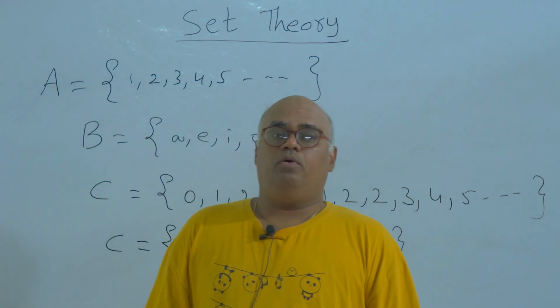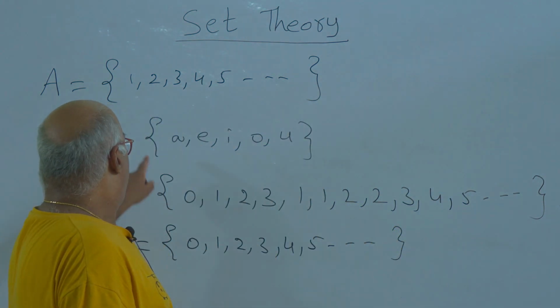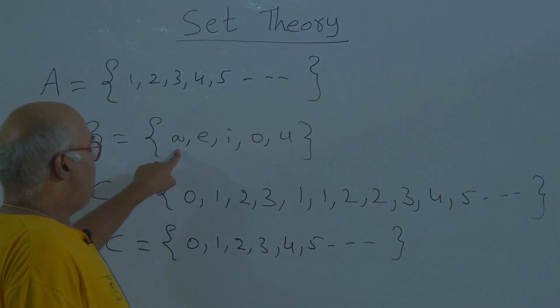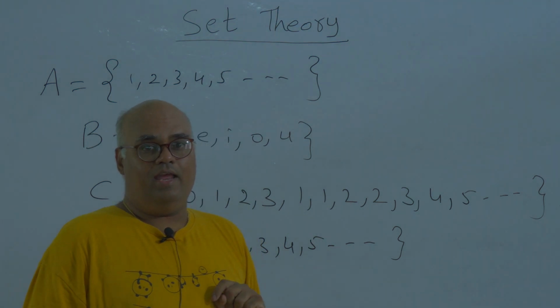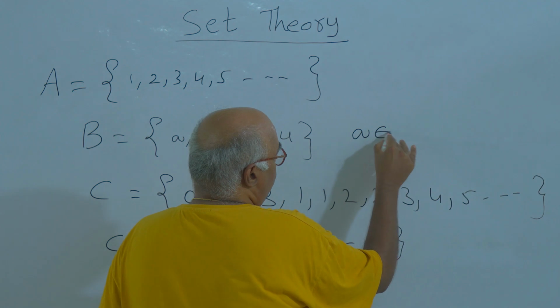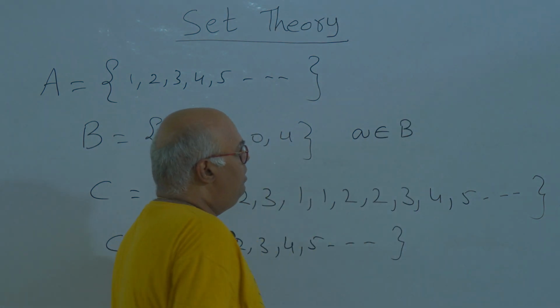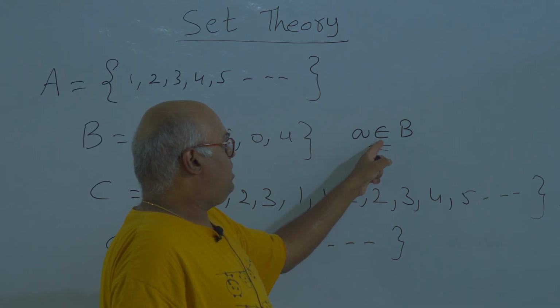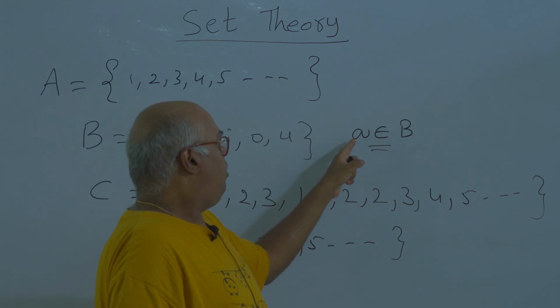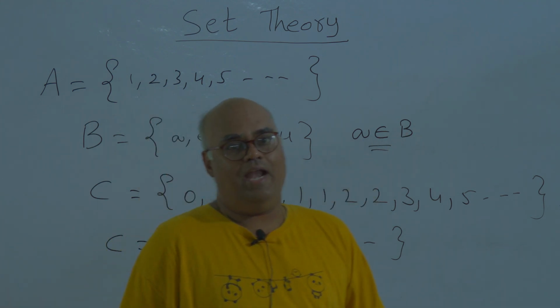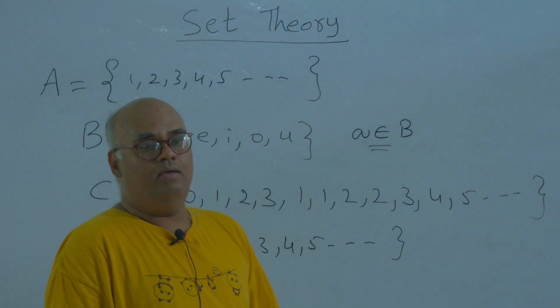Now, suppose you see this set B. It contains the letter A. So we say that the letter A belongs to set B. This is denoted like this: A belongs to B. This symbol is called the belongs to symbol. So this means the letter A belongs to set B.